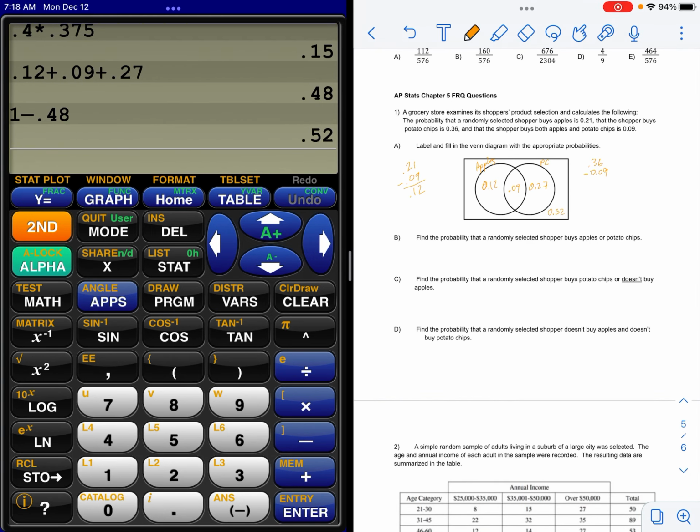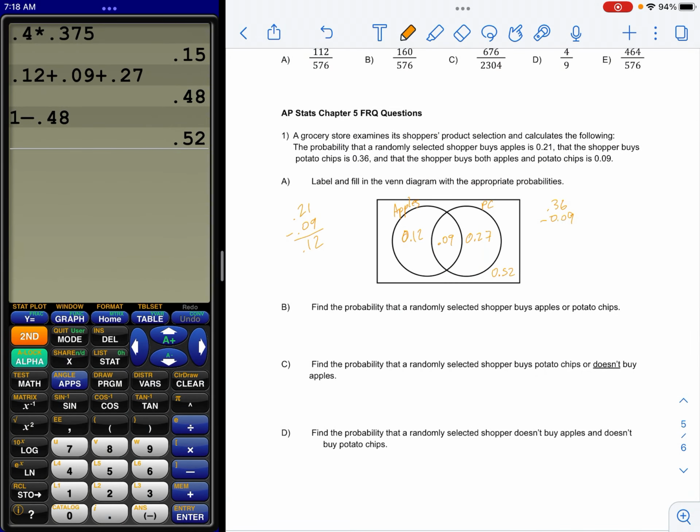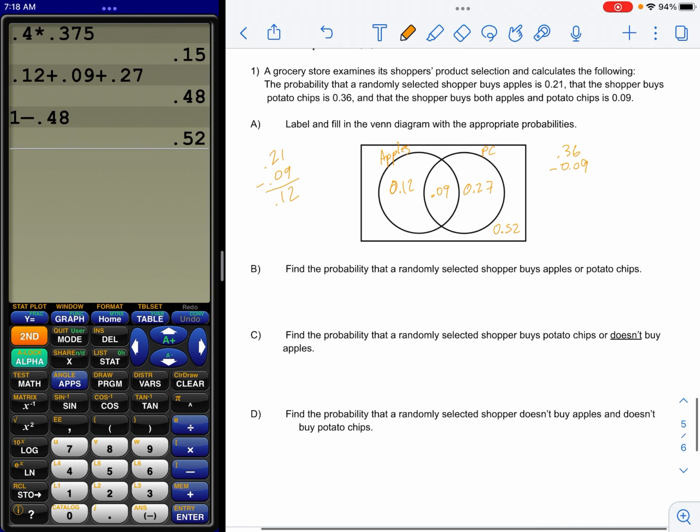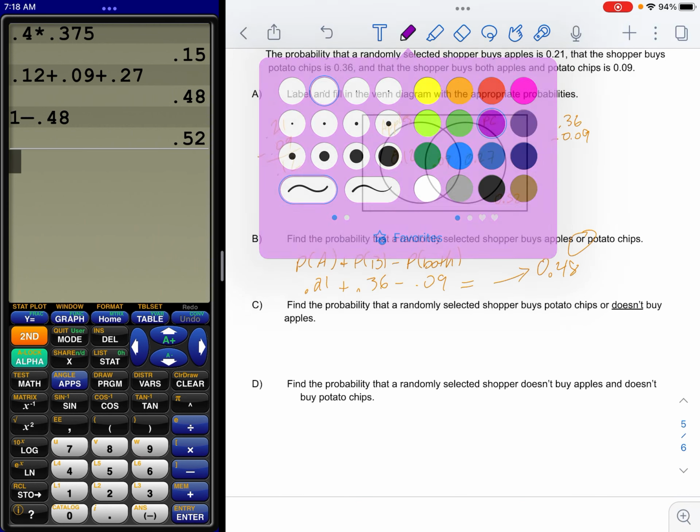All right, if you messed up this chart, I tried to grade yours accordingly. It made it much more difficult, but I did my best. So then the OR question is 2 ways to do it. You can just add up these 3. It's people that buy one or both. I already added up those 3 on the second line of the calculator right there, and that's 48%. You could also do the probability of A plus the probability of B minus the probability of both, and that would be 0.21 plus 0.36 minus 0.09, and that would also be 0.48. So either way, part C is probably the hardest question, maybe of the whole test.